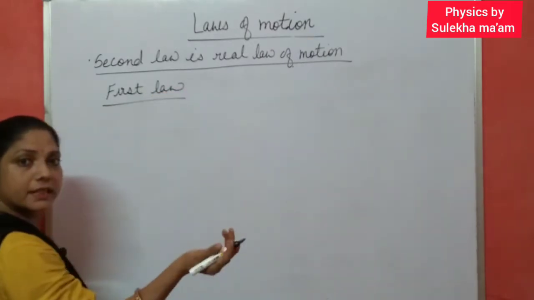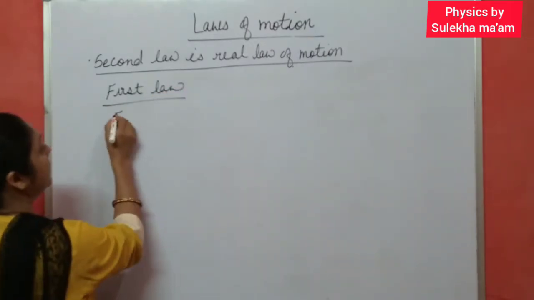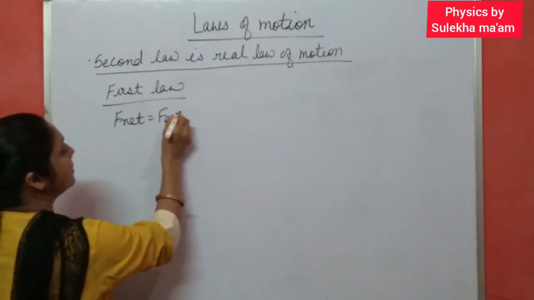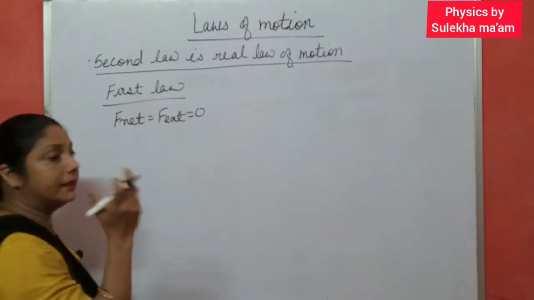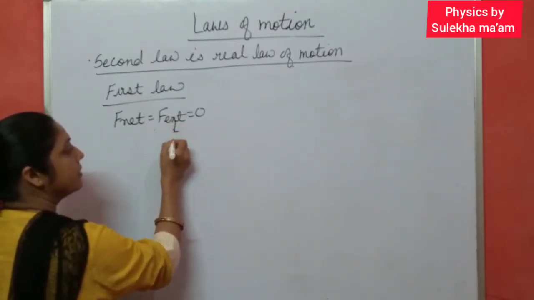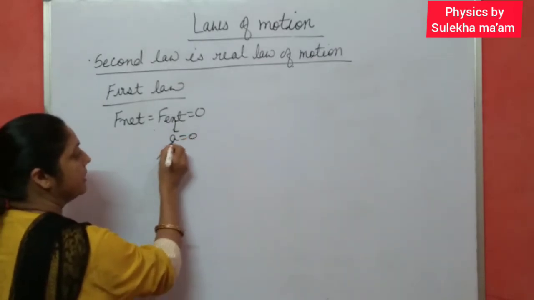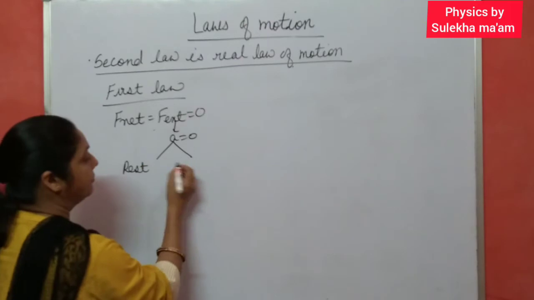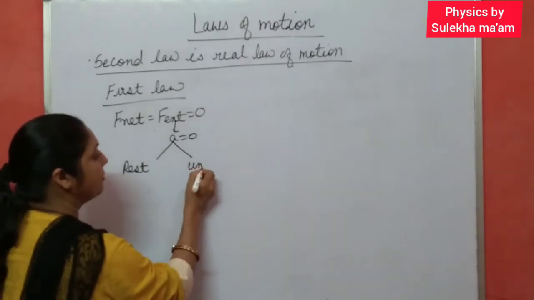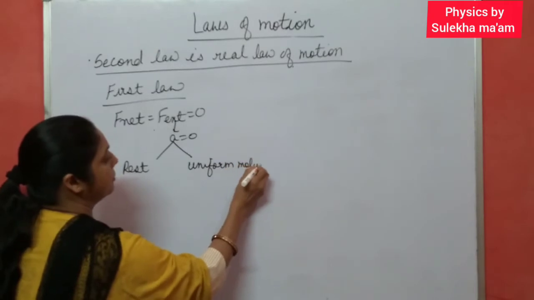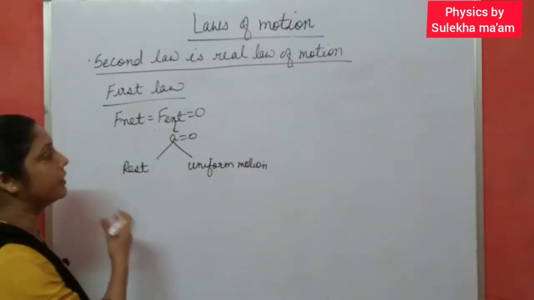If no external force acts on the body, it means F net, or you can say F external, is 0. Then with F external 0, acceleration is 0. It means the body at rest remains at rest, and if the body is in uniform motion, it remains in uniform motion. This is Newton's first law.